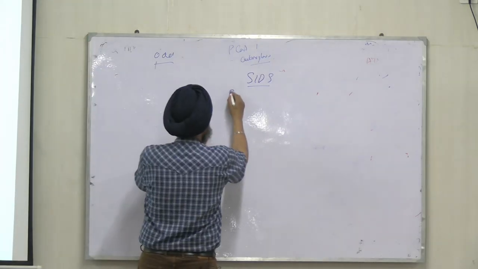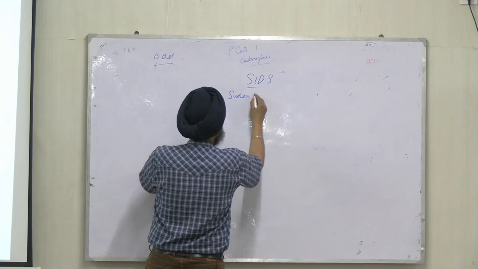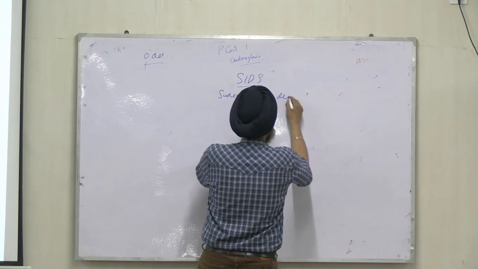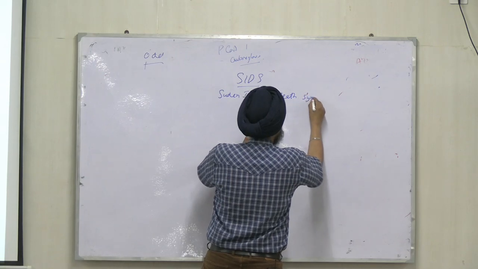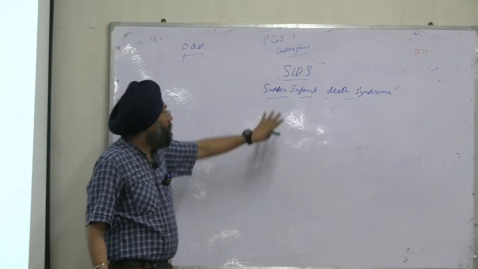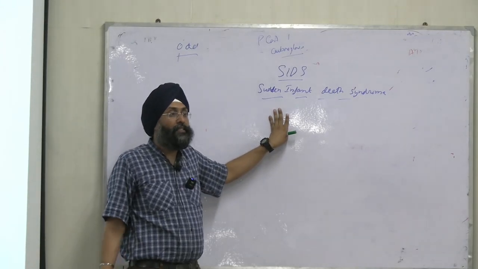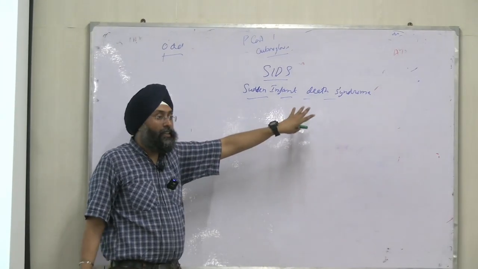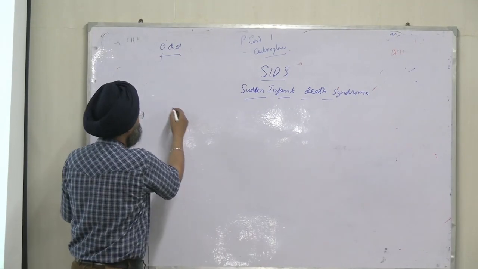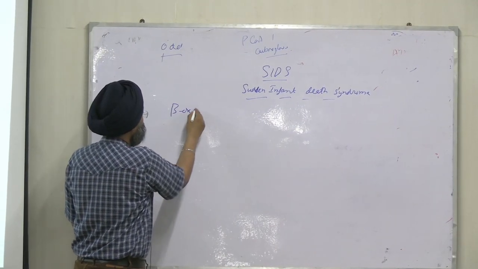SIDS. Infant death syndrome. So the disorder today is sudden infant death syndrome. What does the name indicate? Sudden infant death syndrome is a disorder of beta oxidation.